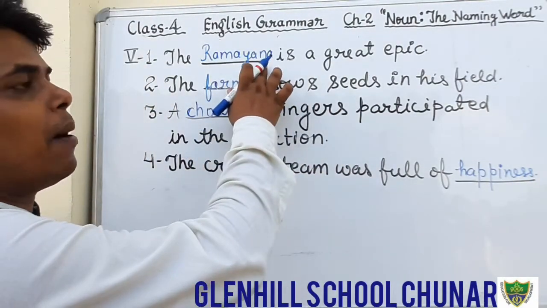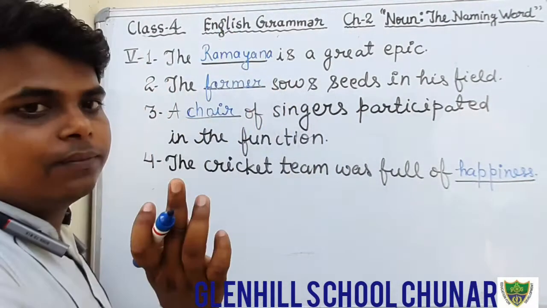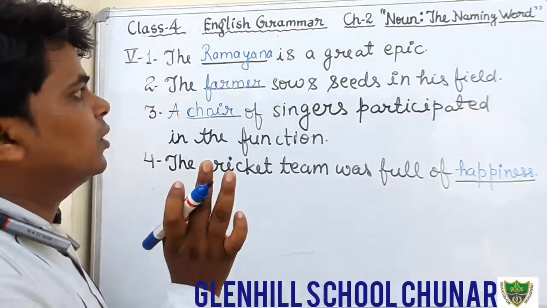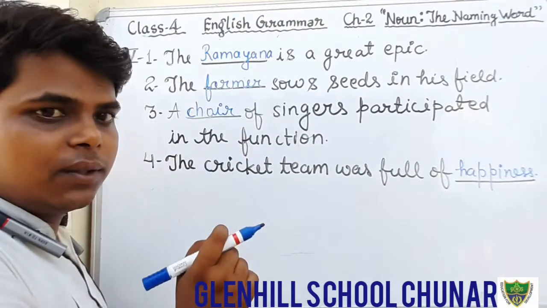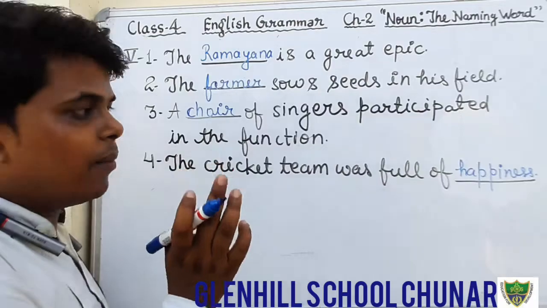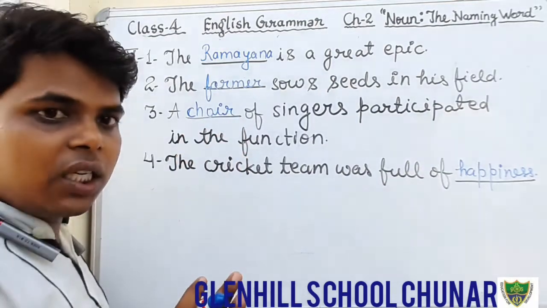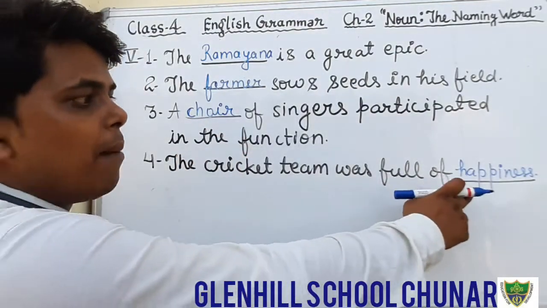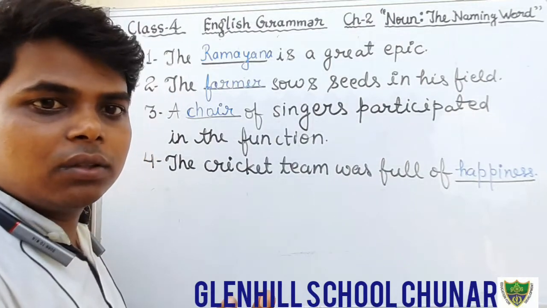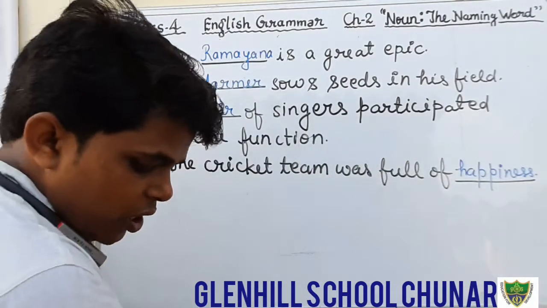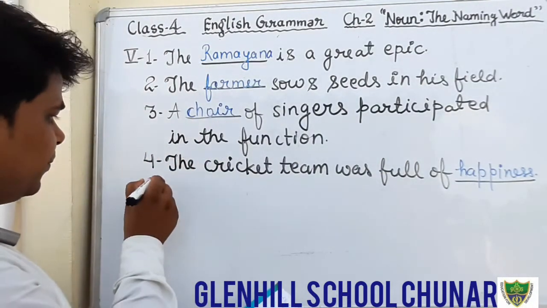Dear students, Ramayana is a proper noun. Farmer, okay, that is a common noun. Choir, that is a collective noun. Happiness, that is an abstract noun. Okay, next question number 5.